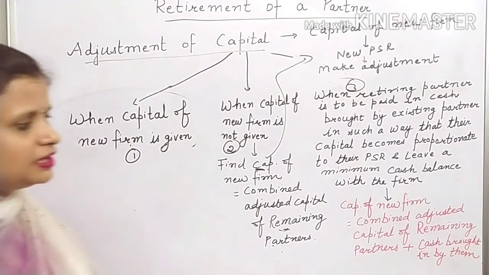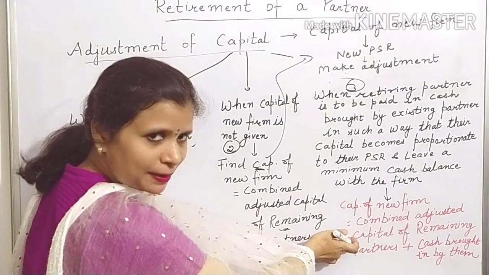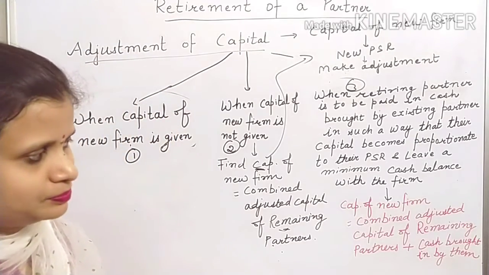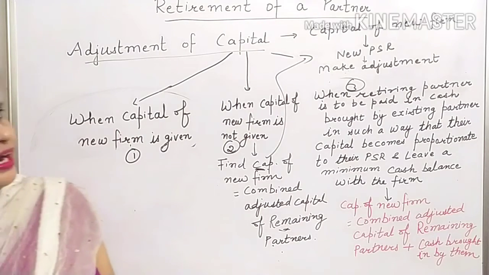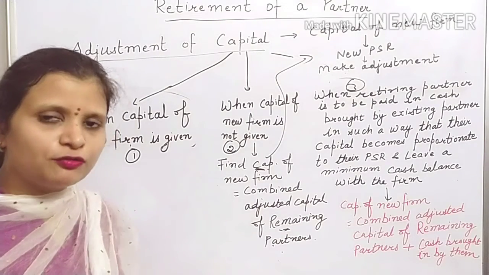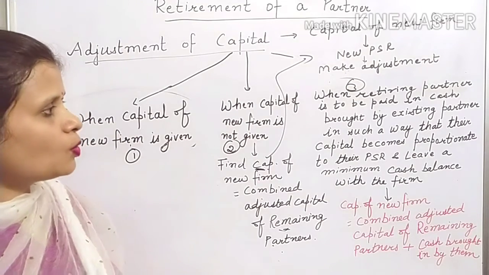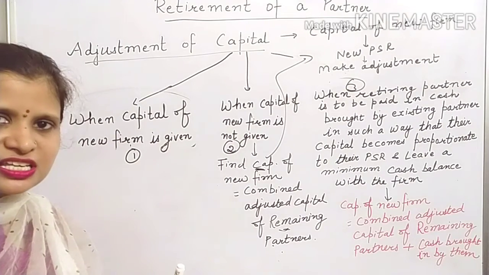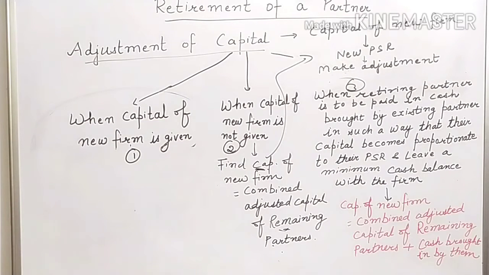So here capital of the new firm will be equal to existing capital of the remaining partners plus further cash brought in by them. This is how you can calculate the capital of the new firm, and after calculating capital of the new firm, you can carry out the adjustment in the capital. Now, with the help of examples, we will study all these three situations one by one. So, these three situations may be given in the question.